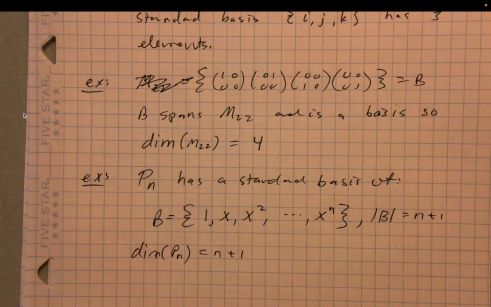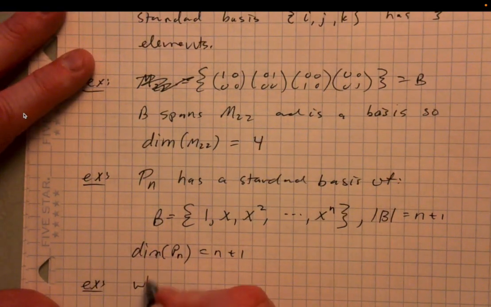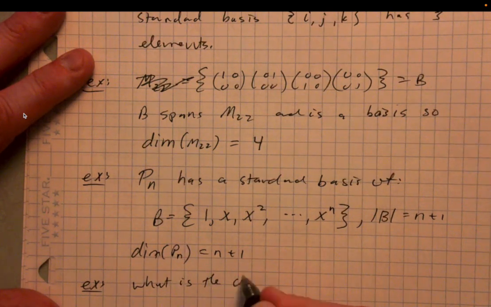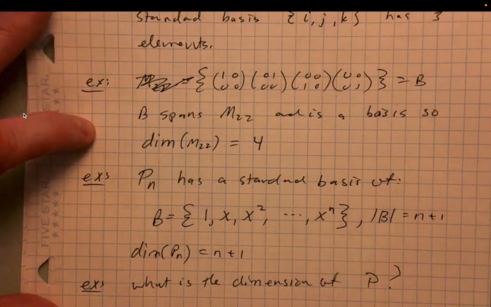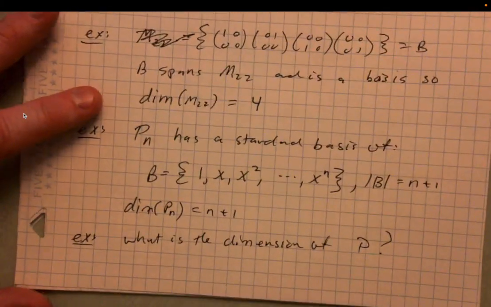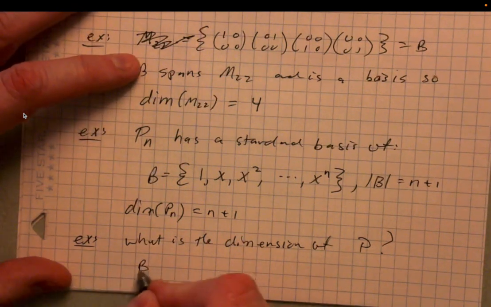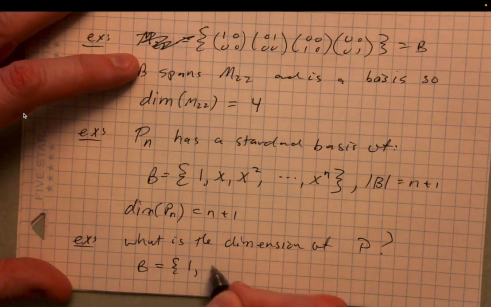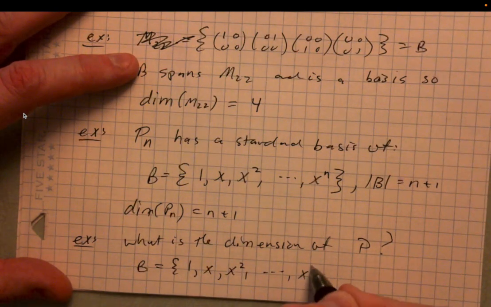What about P, the vector space of all polynomials? What's the dimension of P? Well, what's a basis for P look like? If we think about the standard basis for P, it would look like this: 1, x, x squared, x to the n.